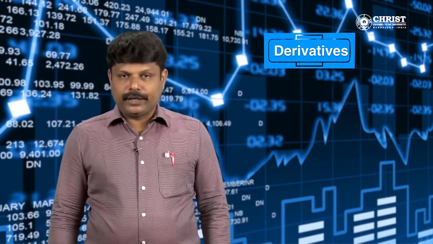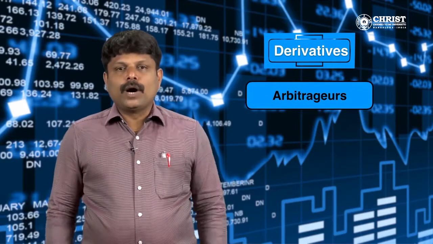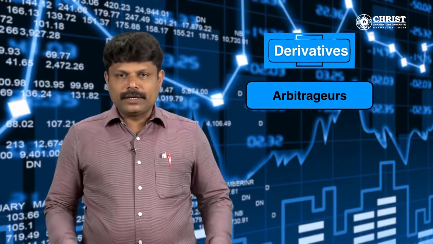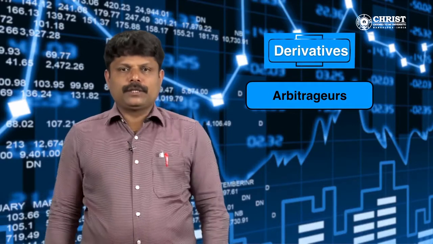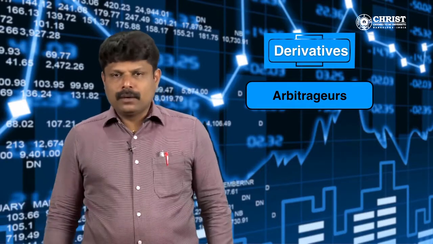Next, arbitrageurs. These utilize low risk market imperfections to make profits. They simultaneously buy a low price security in one market and sell it at a high price in the other market.